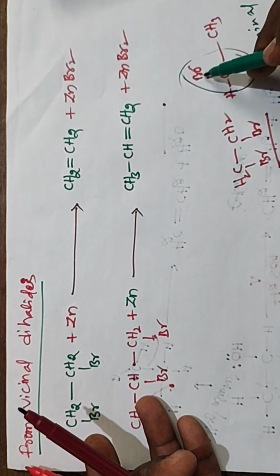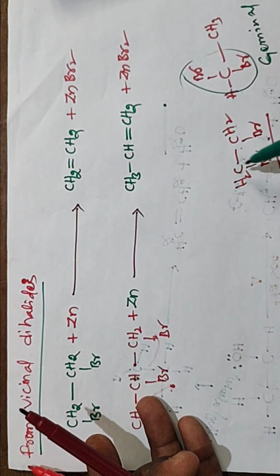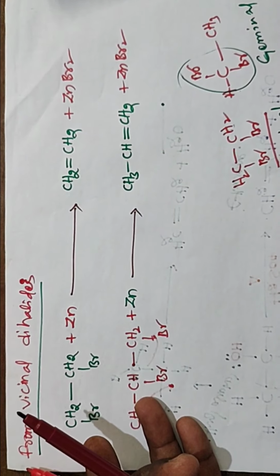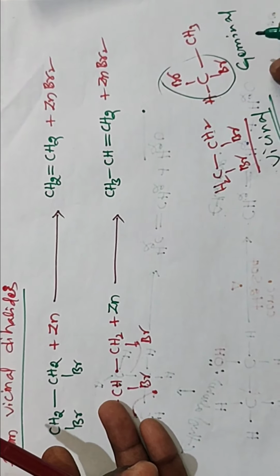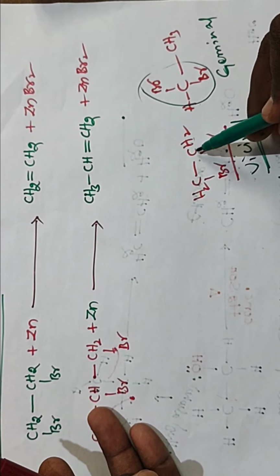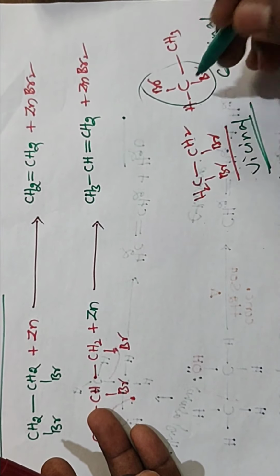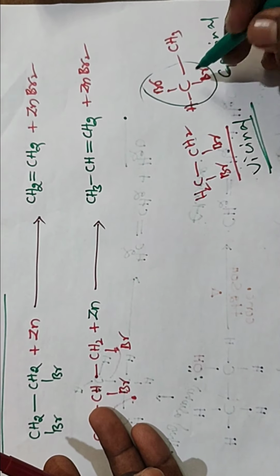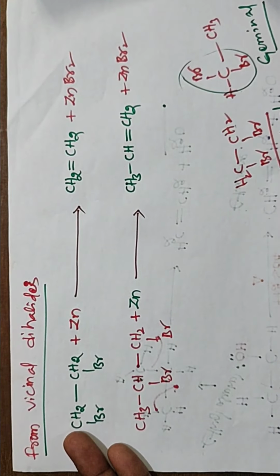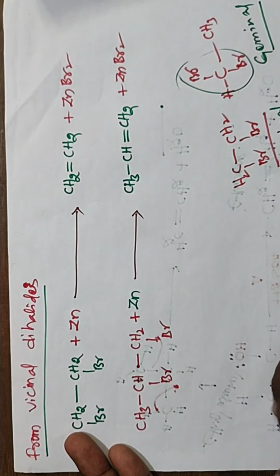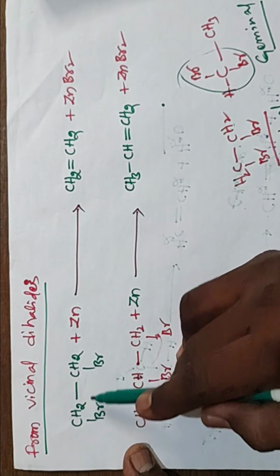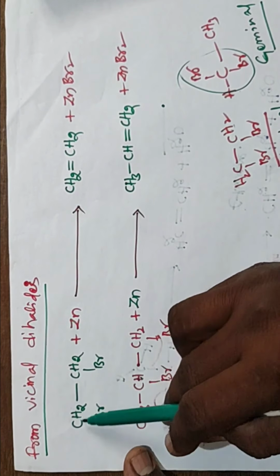And if the two halogens are present on adjacent carbons, that is vicinal. So you know about vicinal and geminal. Don't confuse them. Vicinal means two halogens are present on two adjacent carbons, and when two halogens are present on only one carbon, that is geminal. And what is the reaction of this one? What is the reaction of the vicinal dihalides, where two halogens are present on two adjacent carbons?